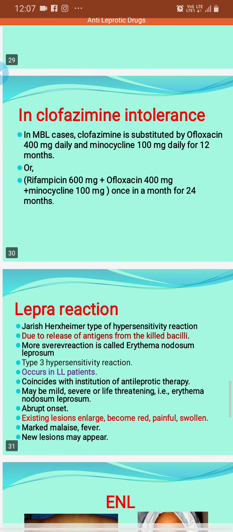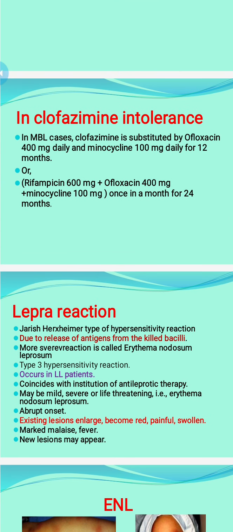And for clofazimine resistance, in MBL cases, clofazimine is substituted by ofloxacin 400 mg daily and minocycline 100 mg daily for 12 months. Or we can give this ROM therapy again once a month for 24 months. So ROM therapy is quite good because once a month therapy makes these patients very comfortable.